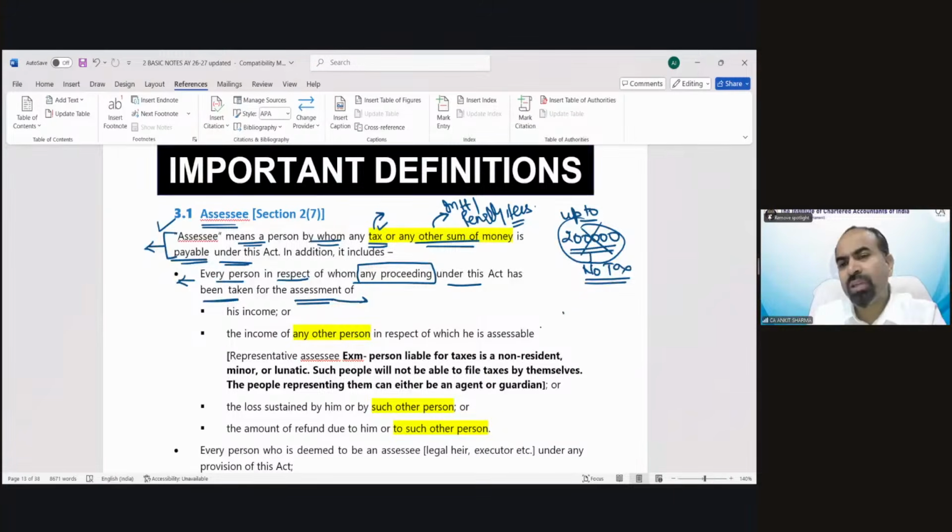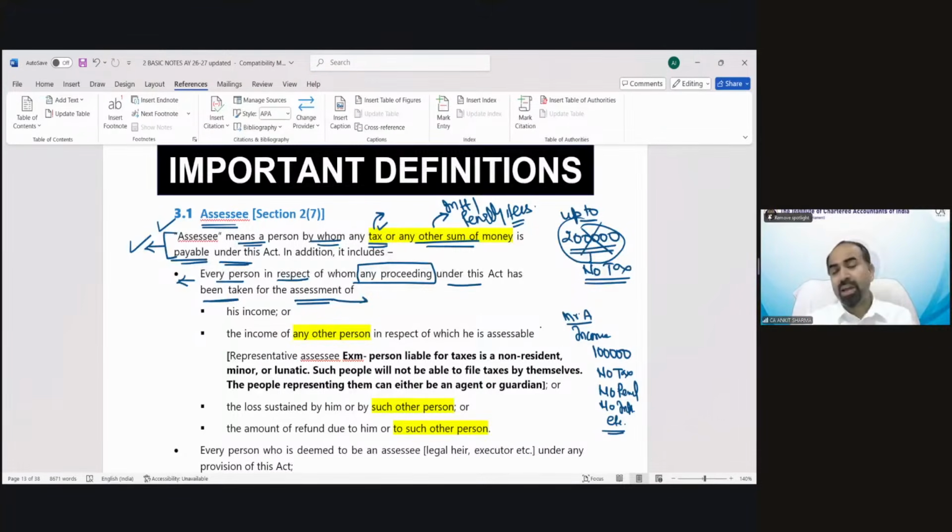Now suppose there is Mr. A whose income is only 1 lakh rupees. So he needs not to pay any tax, suppose no penalty upon him till now, no interest, no fees, etc. So he is outside this first category of the sentence.